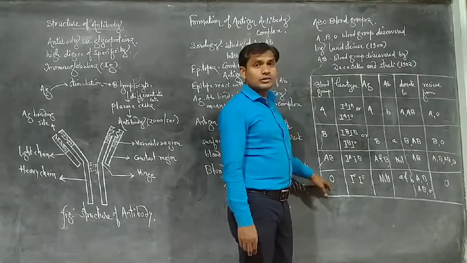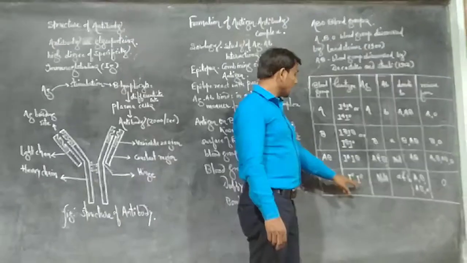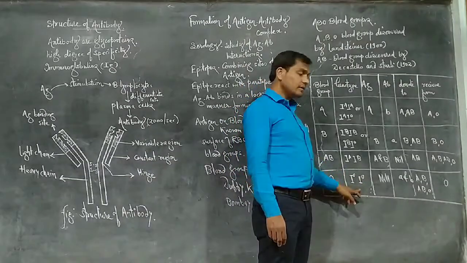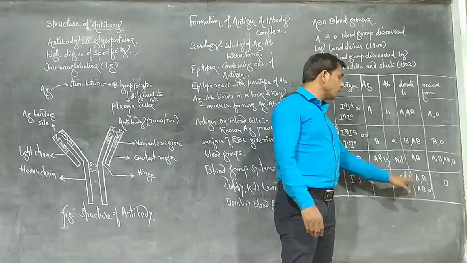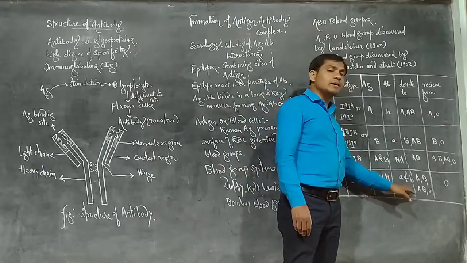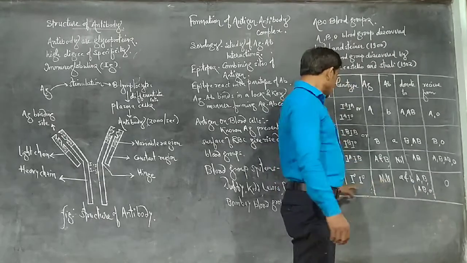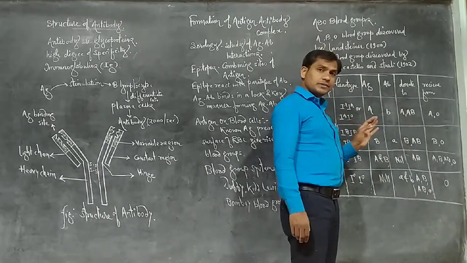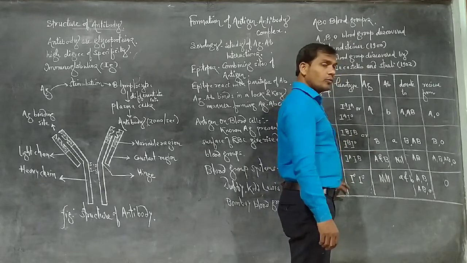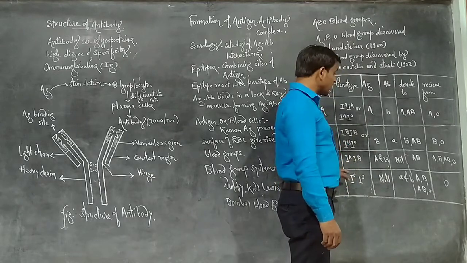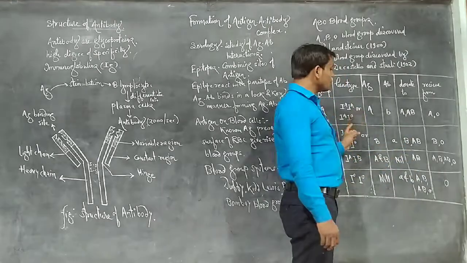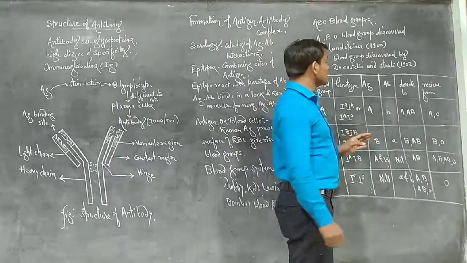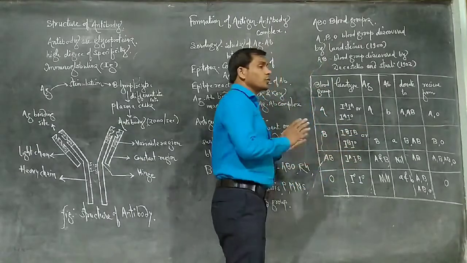O blood group is called the universal donor, having the genotype ii. Antigen is absent, and both anti-A and anti-B antibodies are present in the serum. O blood group can donate its blood to all blood groups A, B, AB and O, but receives only from O blood group. So this is the chart of the blood group system.